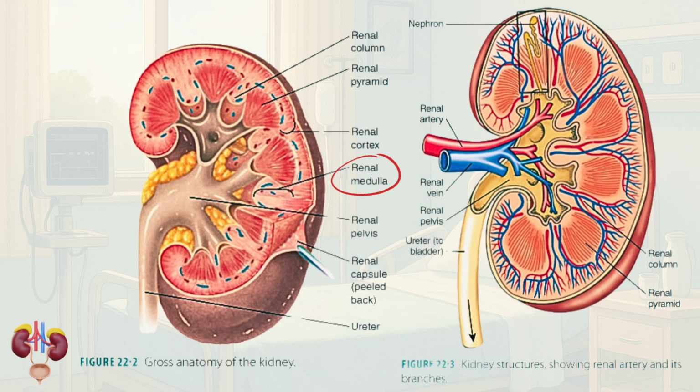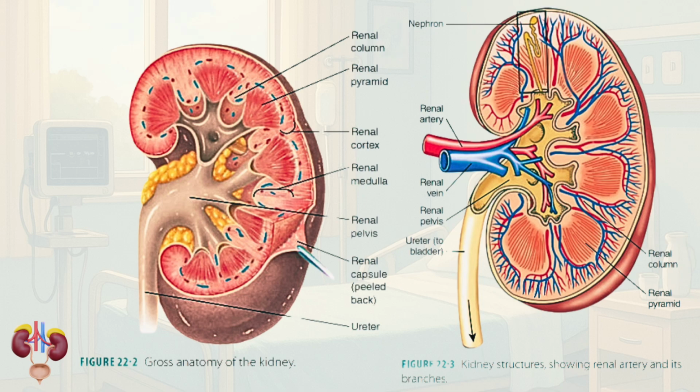Deeper inside is the renal medulla. The medulla is made up of several cone-shaped structures called renal pyramids. The pyramids contain the tubules and collecting ducts that carry urine from the nephrons towards the center of the kidneys. Between each pyramid, there are spaces called renal columns. The renal columns contain blood vessels and connective tissue that help support and separate the pyramids.